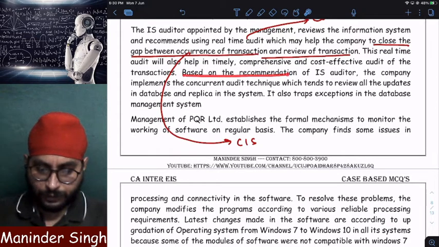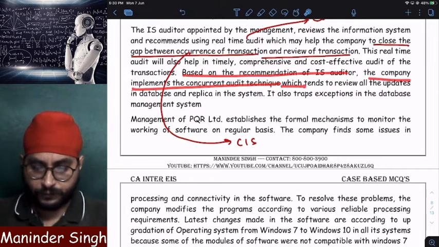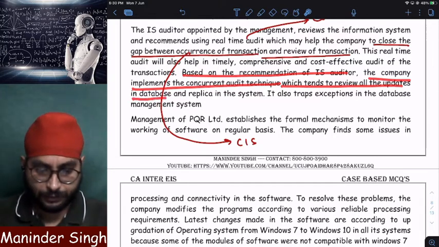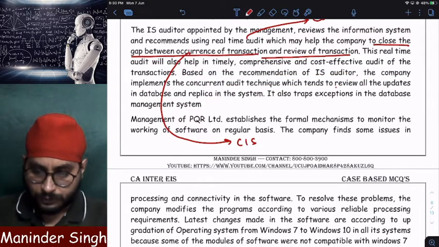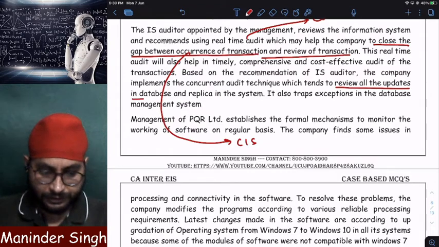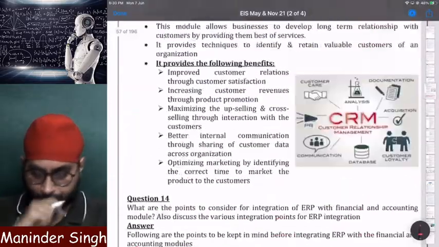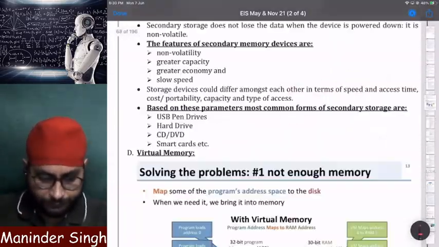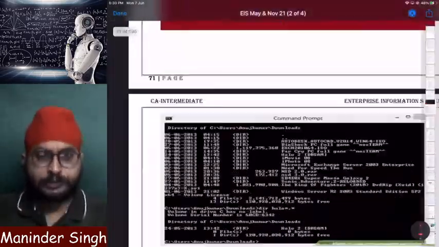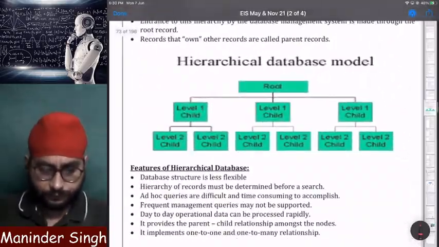So, based on the recommendation of the IS auditor, company implements the concurrent audit technique, which tends to review all the updates in database and replicate the system. Review all the updates in the database. Who will verify all the updates in a database? CIS. Let us go to chapter 3. Here we have continuous audit techniques. Clear?